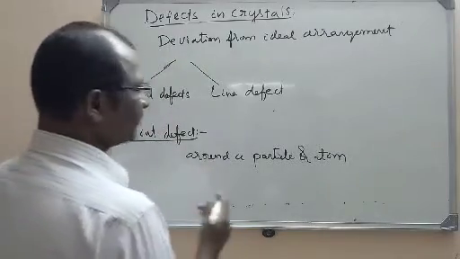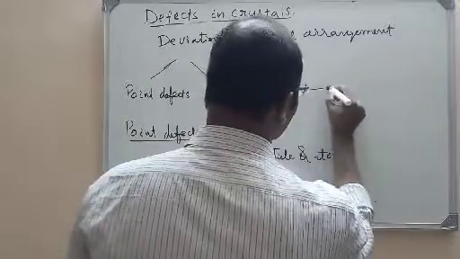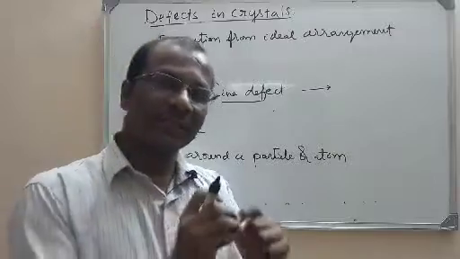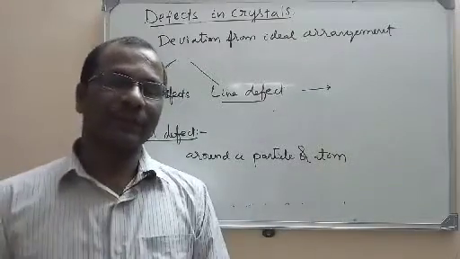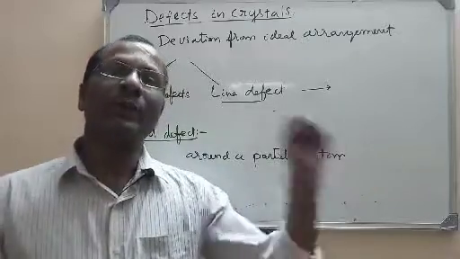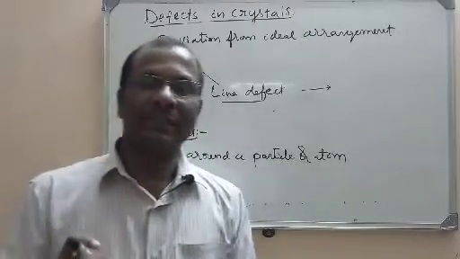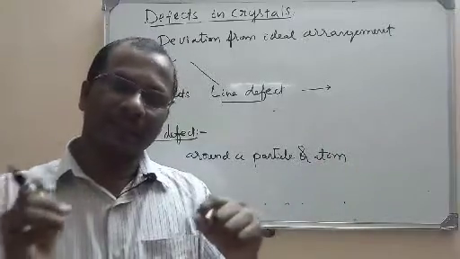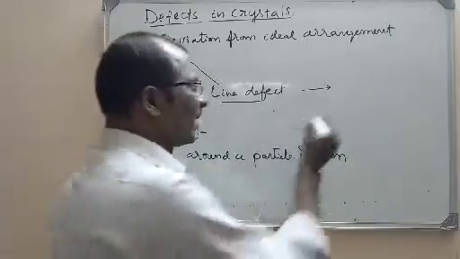Now on the other hand, let us go for the line defect. Line means entire line is defective. That means the defect is in the entire row of atoms. If the irregularity is found in the entire row of atoms or particles in a crystal, it is called a line defect.